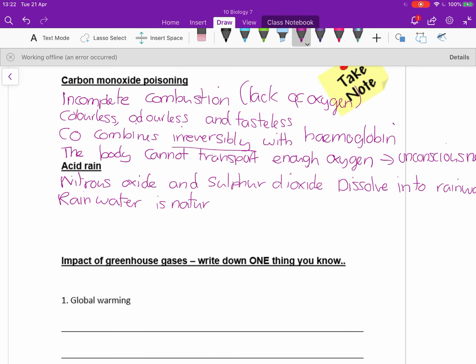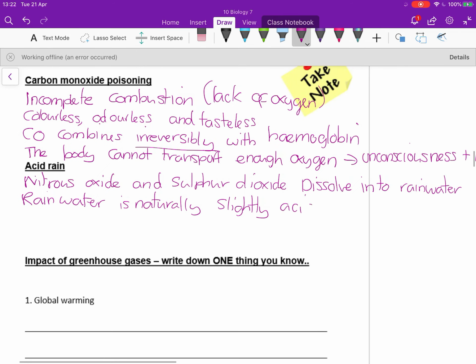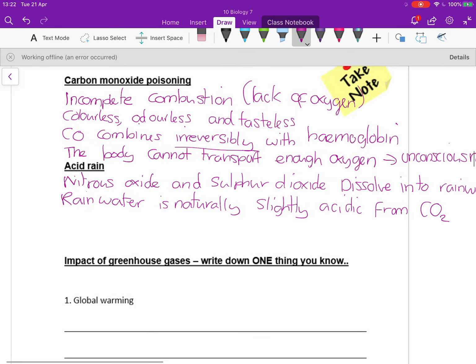Rainwater is naturally slightly acidic, kind of similar to how our skin is naturally slightly acidic, so kind of pH 5.5, pH of 6, so very slightly acidic. However, the presence of nitrous oxide and sulfur dioxide do lower the pH more so than we would normally see. That natural acidity does come from carbon dioxide that we would naturally find in the air and in the atmosphere, which then dissolves in water. Carbon dioxide will always dissolve in water if given the opportunity.